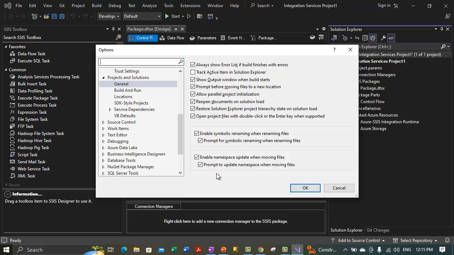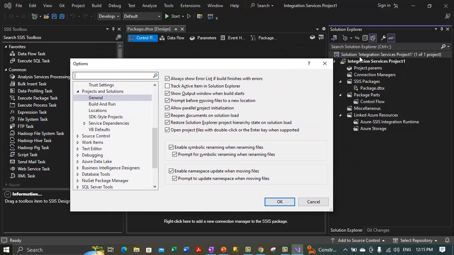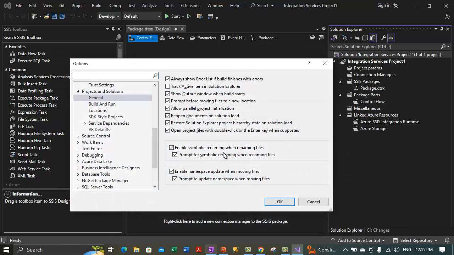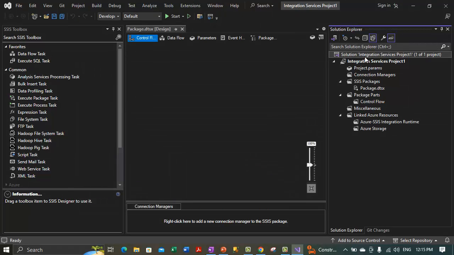It is not showing us that option over here to always show solution, and I think by default it shows the solution to us because the solution name is showing up on the right hand side. Integration Services Project 1 is the solution name, and we do not have such an option here. So for now we can omit it, but otherwise if you get that option and by default the solution is not showing up on the right hand side, you can select the option Always Show Solution. Here we are not getting this option, so I'm clicking on cancel, and it is showing me the solution name, so that's not needed at all.